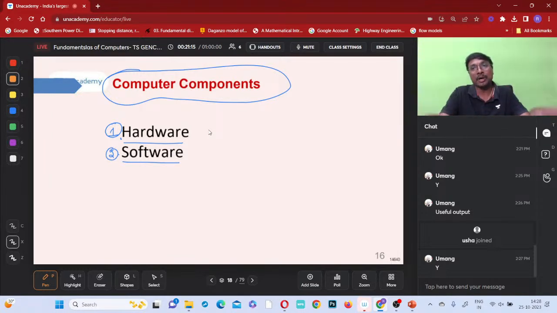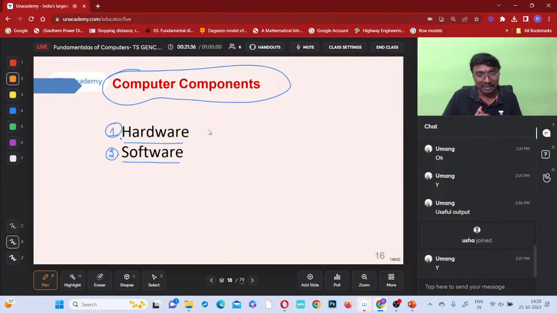If you have a monitor, that monitor is hardware. Whatever is displayed there is because of the software. So hardware is a platform for all the activities, and the software is the one which does the main processes.